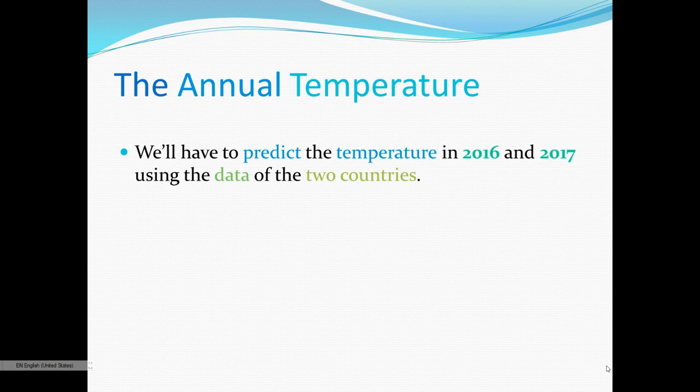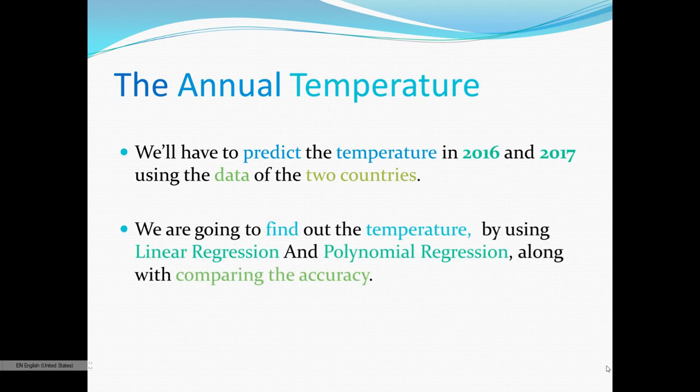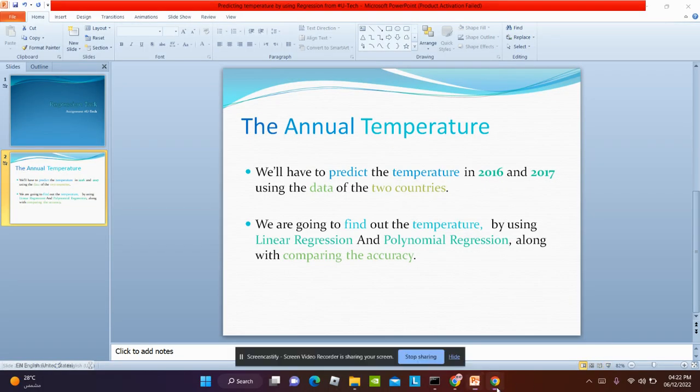So of course there's supposed to be some data set of two countries, and we are going to predict the temperature in 2016 and 17. We're going to find it out by using linear regression and polynomial regression, along with comparing the accuracy. That means you're going to compare the linear regression's accuracy with the polynomial's accuracy to see which one is better, linear or polynomial. So let's get started.